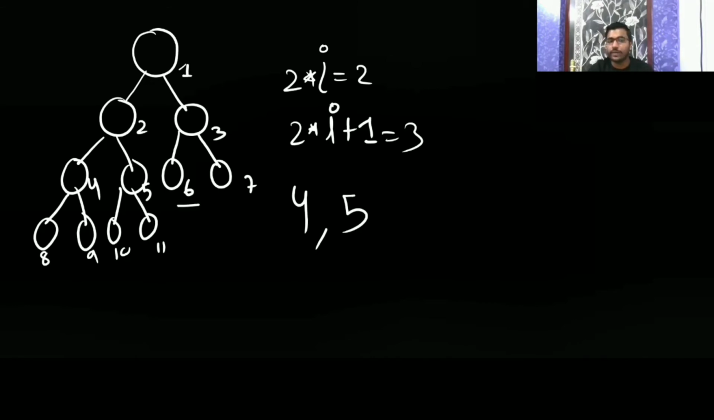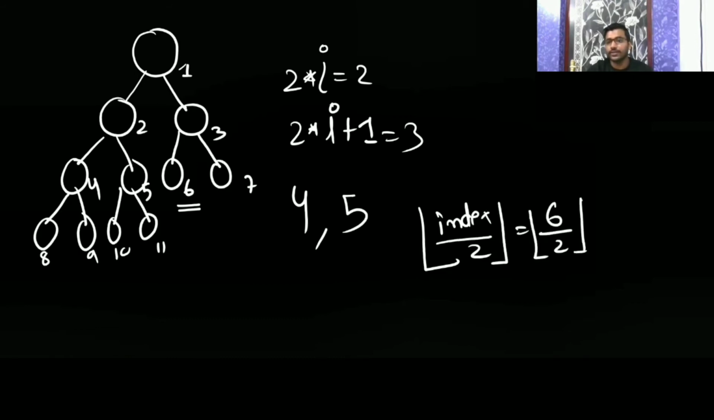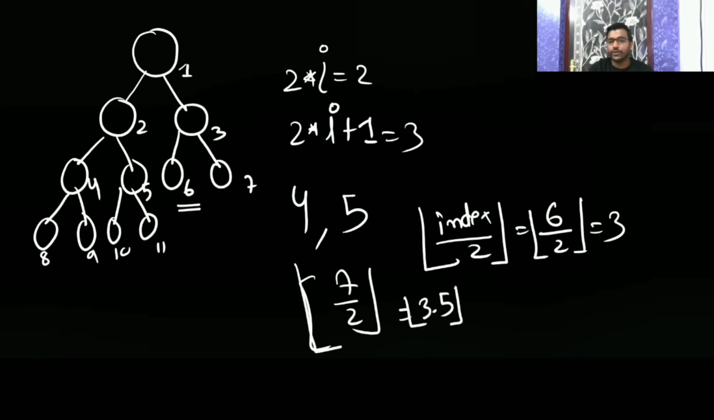Even to find the parent, like if 6 is there, you can do floor of index by 2. If you do index by 2, you get the index of the parent. Like 6 by 2 gives you 3. Like 7 by 2 is 3.5, and the floor of 3.5 is 3.